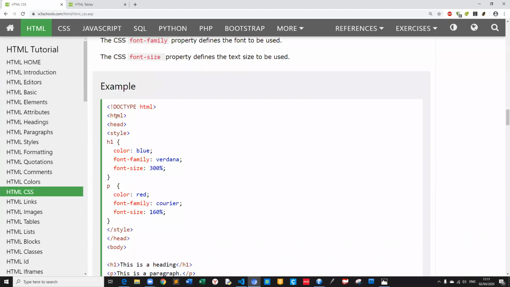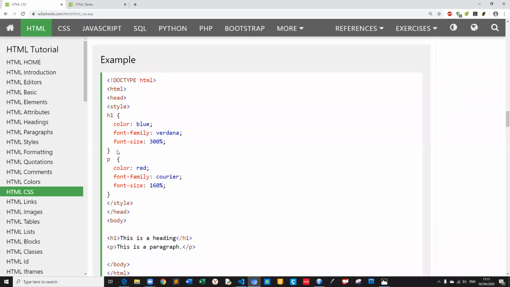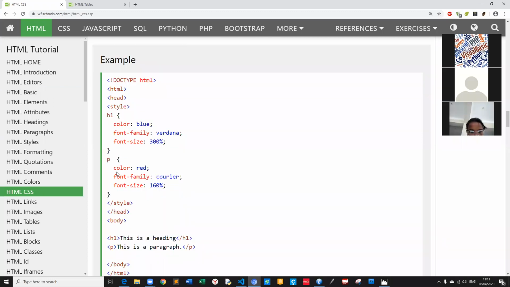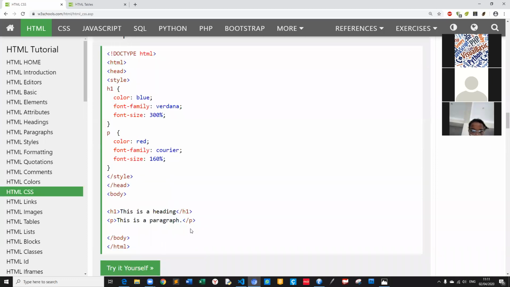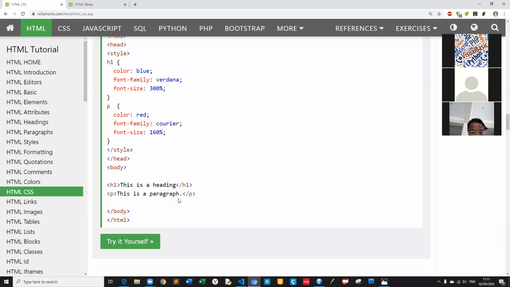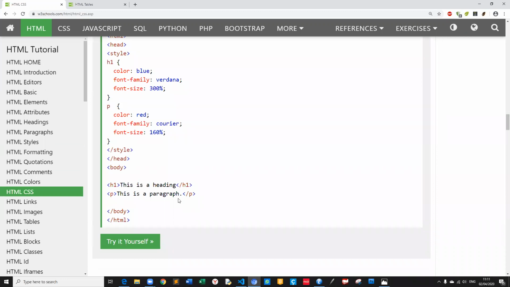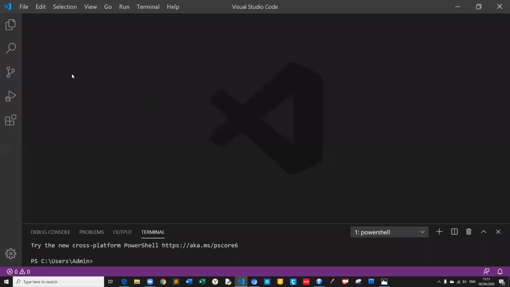For example, in CSS you can give the color, font family, and the others will continue. Okay. Now let's practice. Last lesson, we did the table file. Let's open our file.